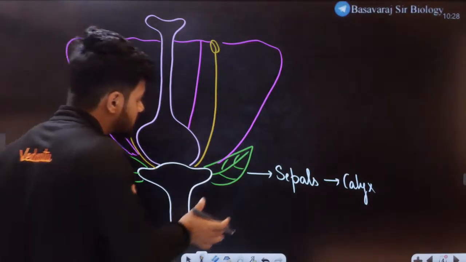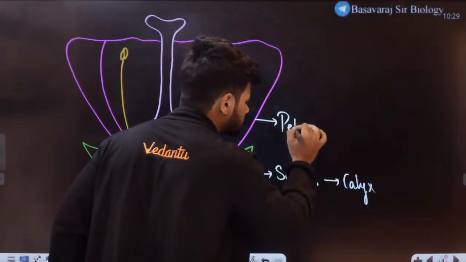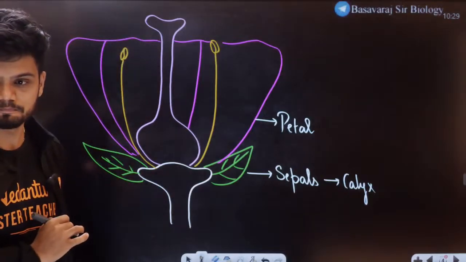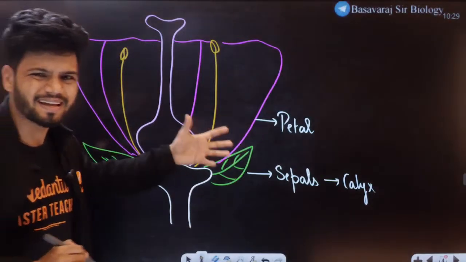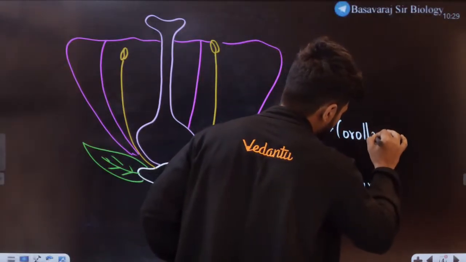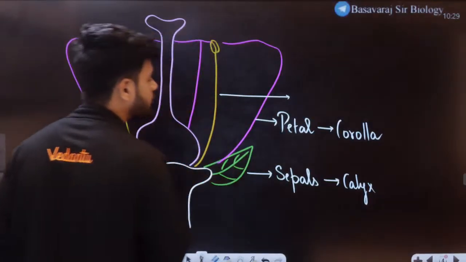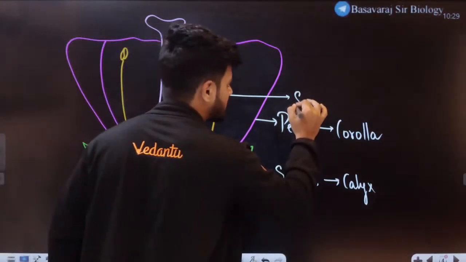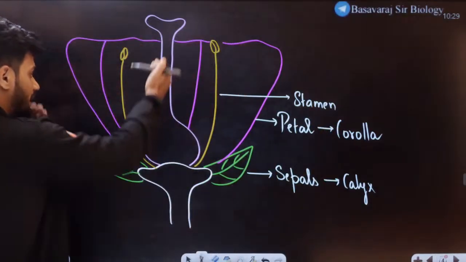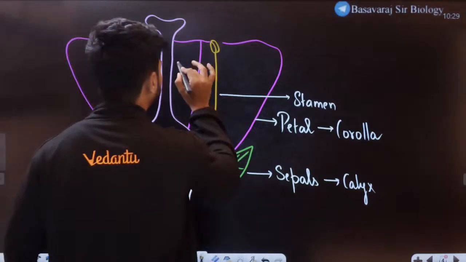Now students, then we have the second whorl, which is made up of petals. What is this structure called, students? This petal right here is nothing but the corolla. Then we have the male reproductive structure called the stamen. And then in the middle right here, we have the entire carpel.